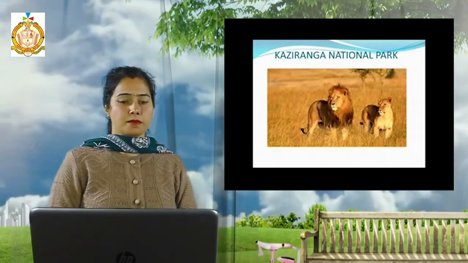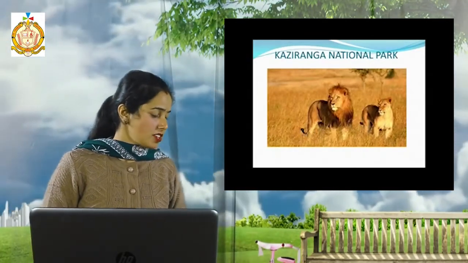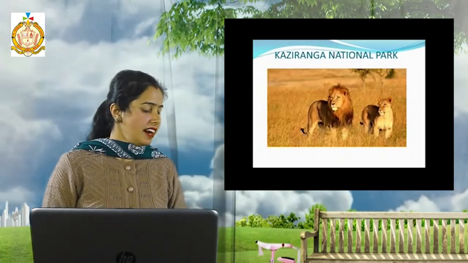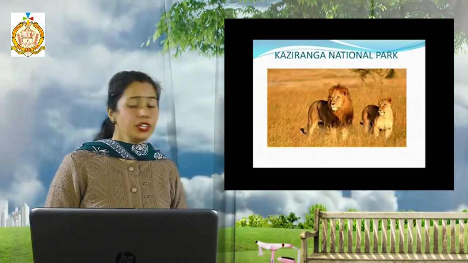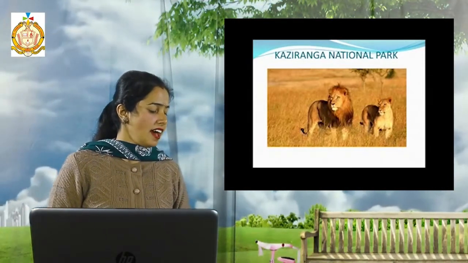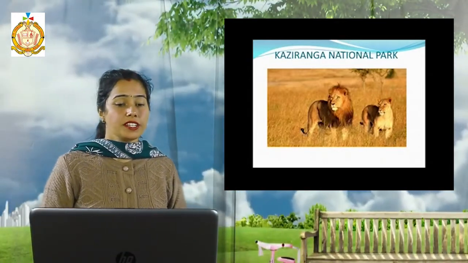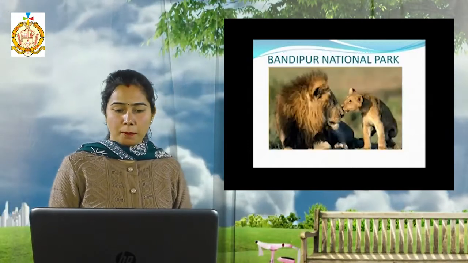The second description given: this national park boasts of its number of tigers and other wildlife species, and due to the noteworthy number of tigers, it was declared as Tiger Reserve Forest in 2006. So it is Kaziranga National Park.